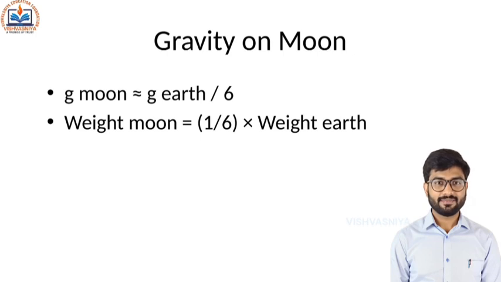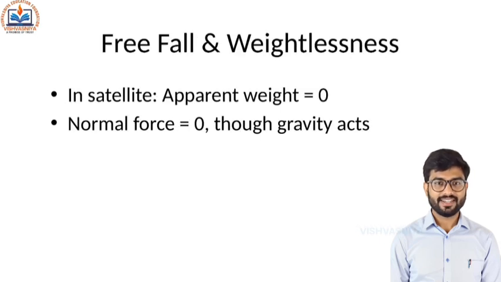Gravity on the Moon is approximately 1/6 of that on the Earth, so the formula becomes weight on Moon = 1/6 × weight on Earth. When a body is in free fall, like inside a satellite, the apparent weight becomes zero. Though gravity still acts, the normal reaction becomes zero. This condition is called weightlessness.